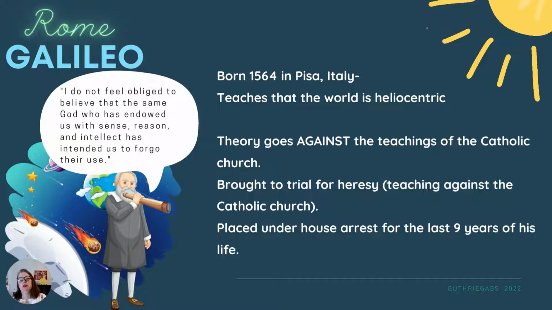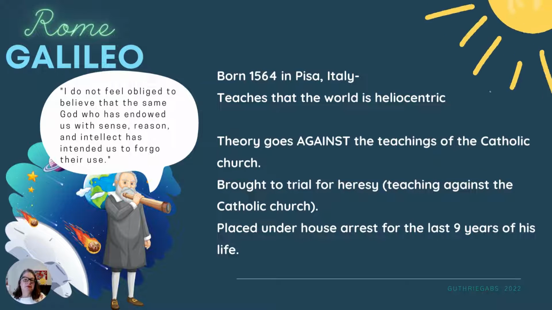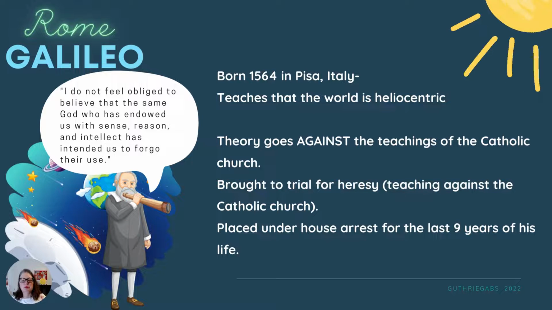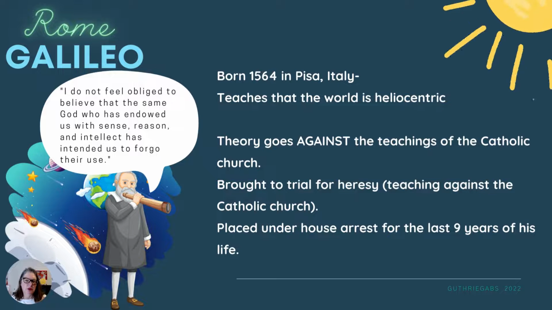They want him to say that he was wrong and the church is right. And he's like, can't do it. It's true, can't do it. And so he's placed under house arrest. Now, most likely the only reason he is not killed, executed, is because he was extremely famous.